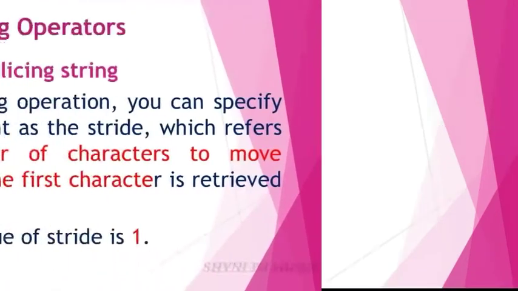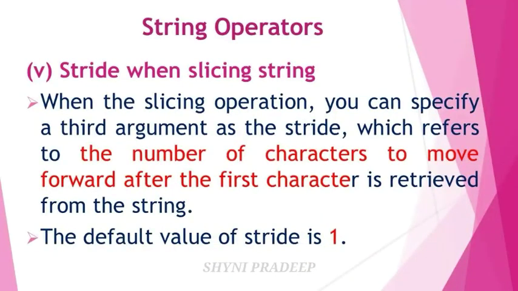And next, stride when slicing a string. Till now we have given the start value and end value only. Now you have to give a third value also. That is called stride. The third argument is called stride, which refers to the number of characters to move forward after the first character is retrieved from the string.